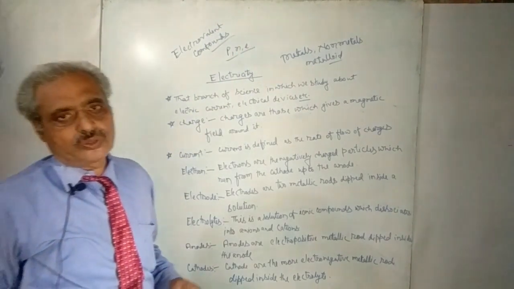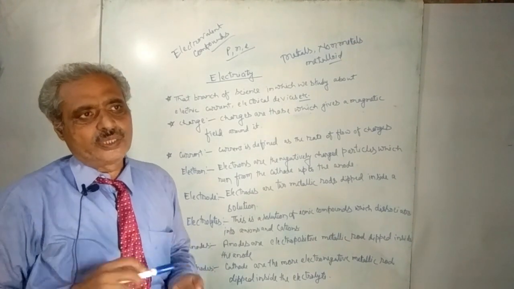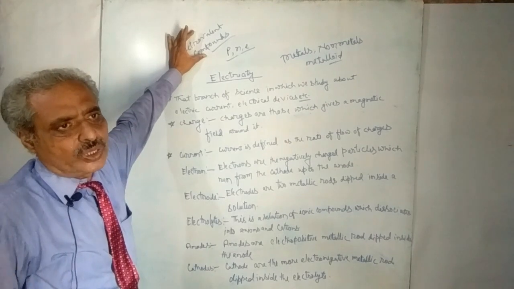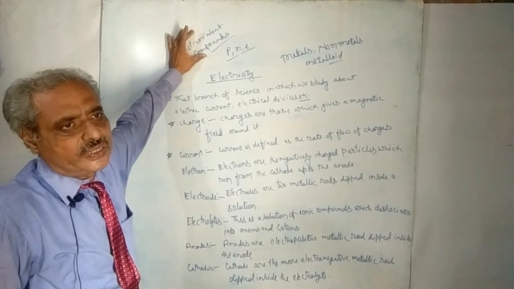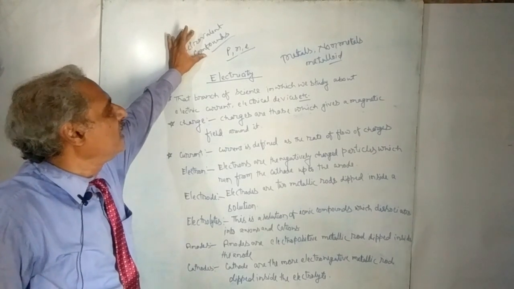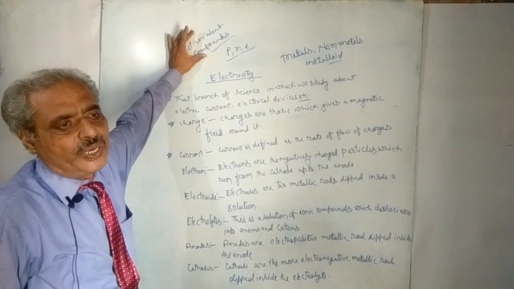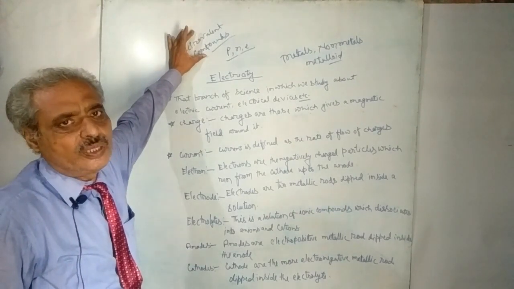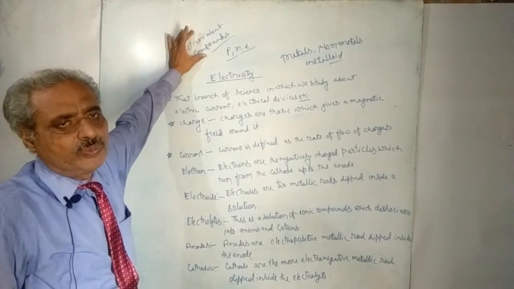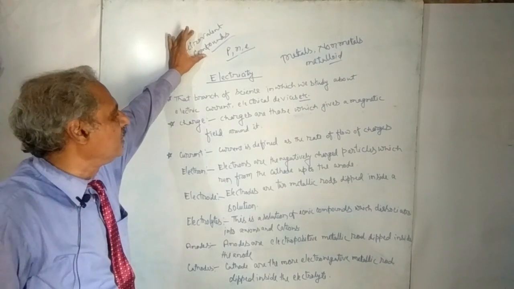Electrovalent compounds are those which give some ionic product when they dissolve in solution. In their solution state, they can be converted into ionic form, and when it is converted into ionic form, it will become a good conductor of electricity.